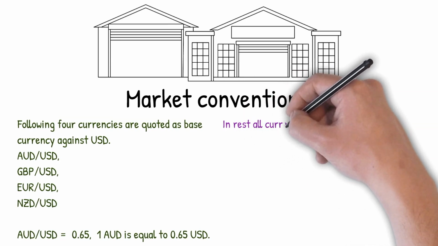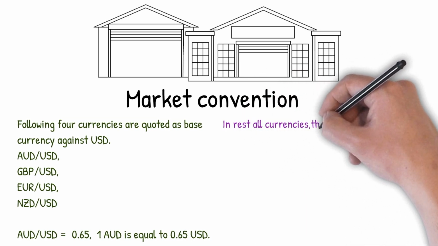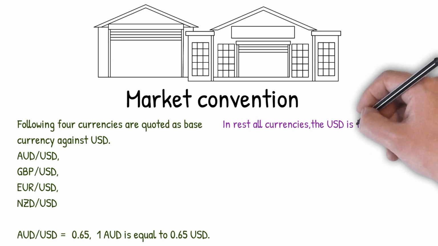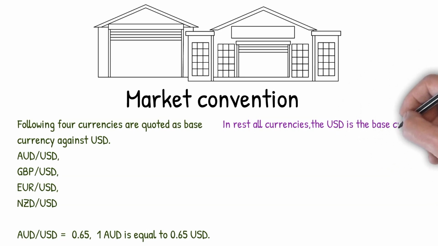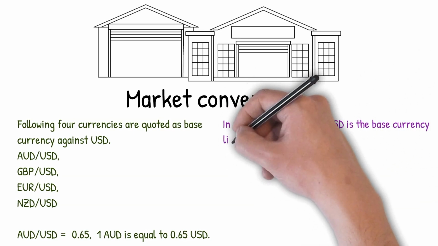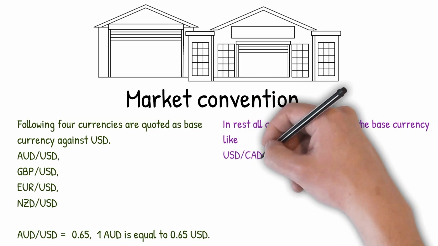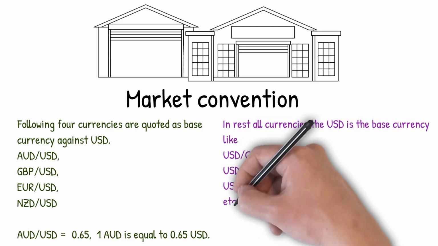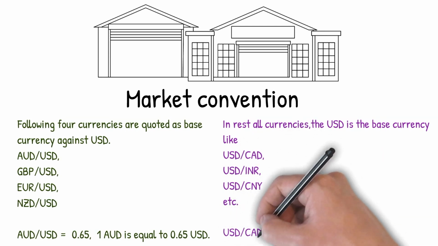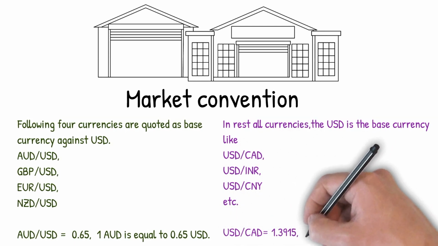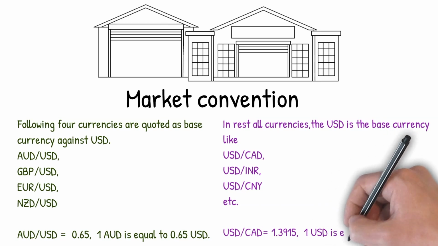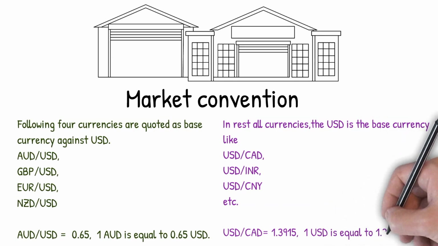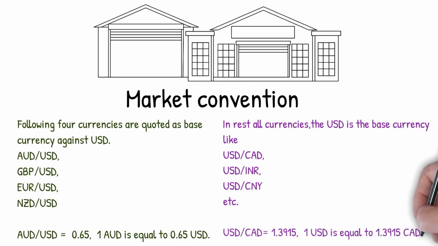In rest all currencies, US dollar is the base currency and other currency is the counter currency, like USD/Canadian dollar, USD/Indian rupee, and USD/CNY, etc. USD/Canadian dollar = 1.3915. This means 1 US dollar is equal to 1.3915 Canadian dollar.